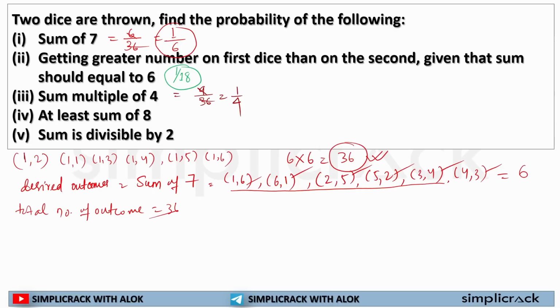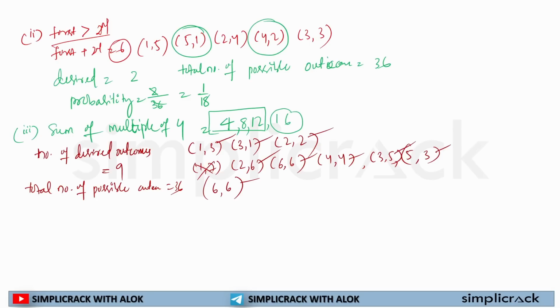Now, in the next question, it is asked at least a sum of 8. At least a sum of 8 means what? It means you will get a sum of 8, 9, 10, 11 and 12, because after 12 you won't get any sum more than 12, right? So we have to find out each and every possibility for 8, 9, 10, 11 and 12.